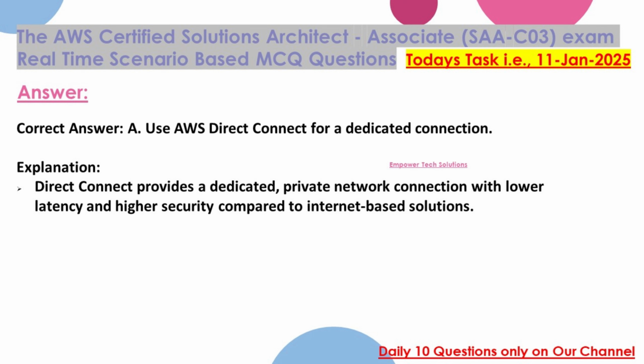Correct answer: A. Use AWS Direct Connect for a dedicated connection. Explanation: Direct Connect provides a dedicated, private network connection with lower latency and higher security compared to Internet-based solutions.